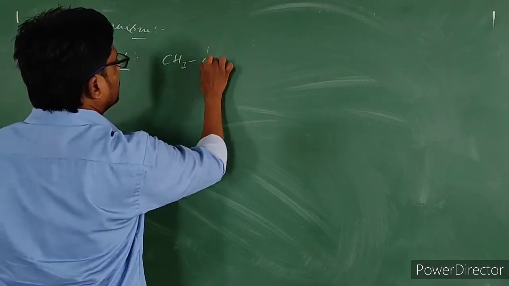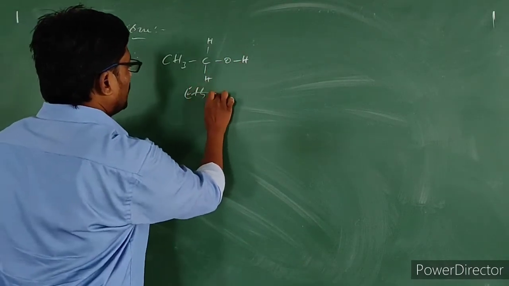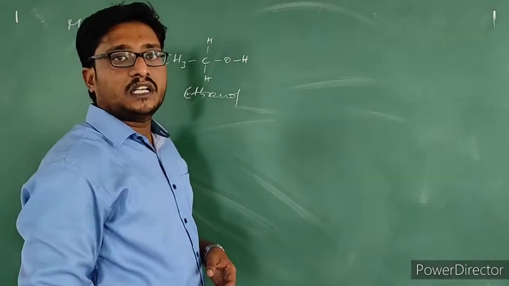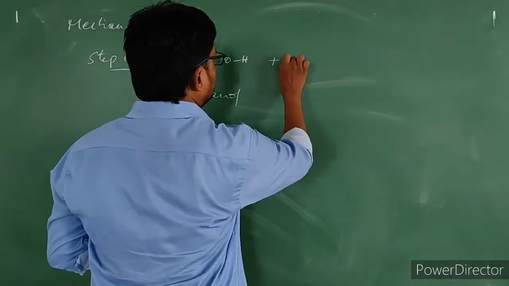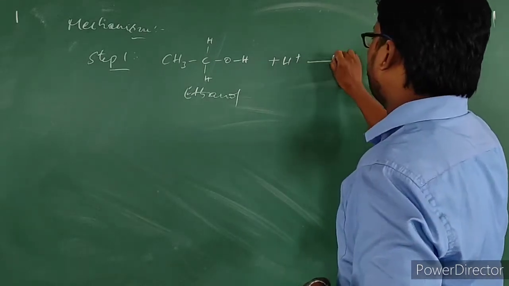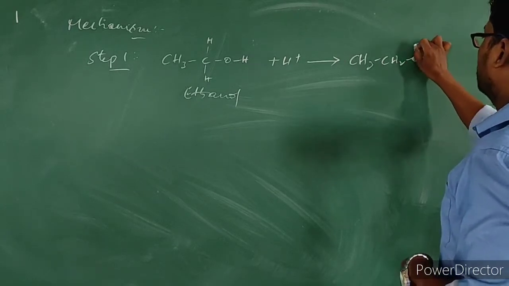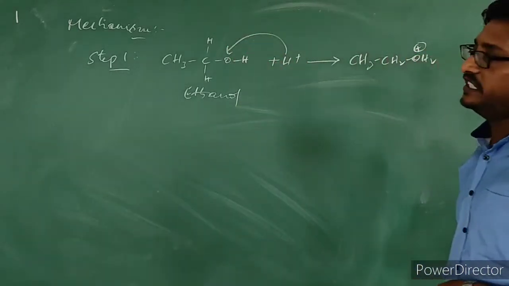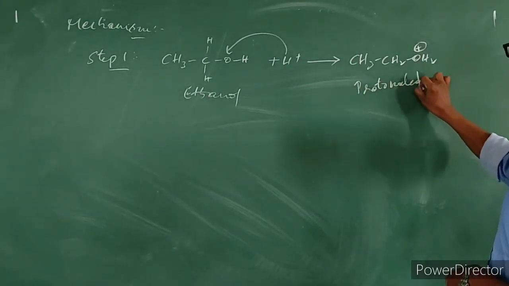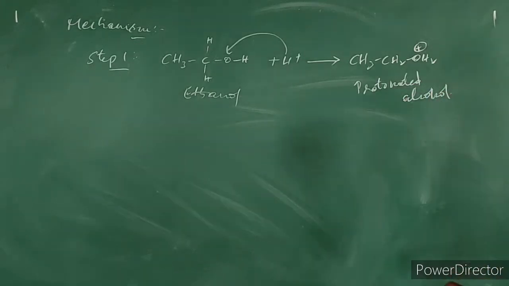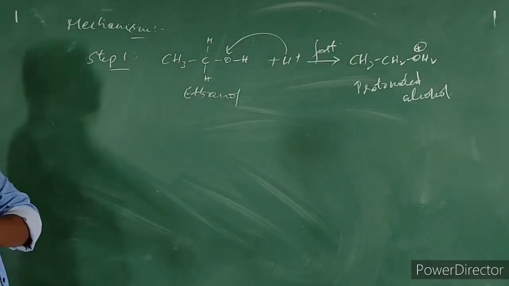CH3CH2OH is ethanol. When we treat this with a protic acid, which gives H plus ion, it forms a protonated alcohol. H plus goes and binds to the oxygen here. So protonated alcohol gets produced. This is a fast reaction. Formation of protonated alcohol is a fast reaction.